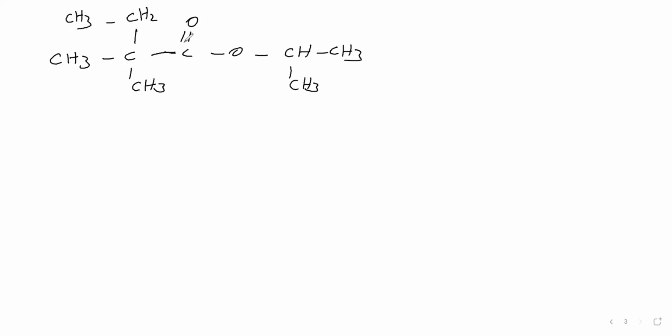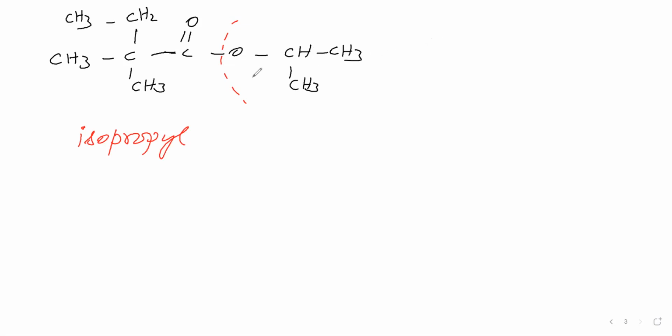Here, how to say the IUPAC name, that we'll see. So what you have to do? First we have to select the alcoholic part and the carboxylic acid part. So which is the alcoholic part? This side. This side is the alcoholic part. This name you say as a branch name. Okay. So what is the name of this one? You see, here 3 carbon atoms are there, and the second carbon is having 2 methyl groups. Therefore, we can say this as isopropyl.